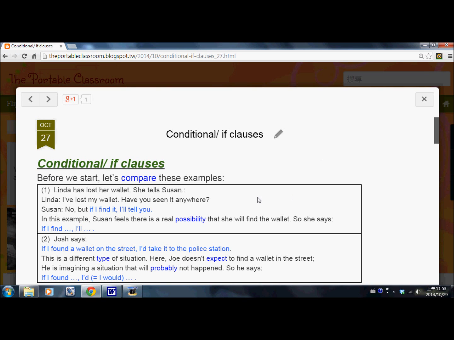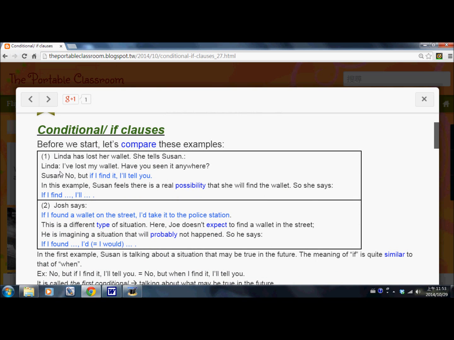Before we start, let's compare these two examples. Linda has lost her wallet. She tells Susan, "I've lost my wallet. Have you seen it anywhere?" Susan said, "No, but if I find it, I will tell you." You can see the words in blue is the conditional.